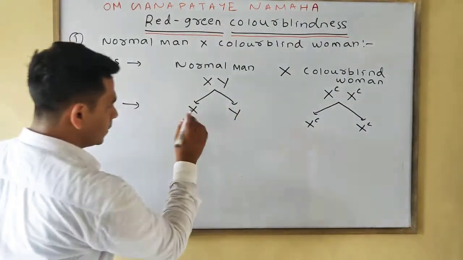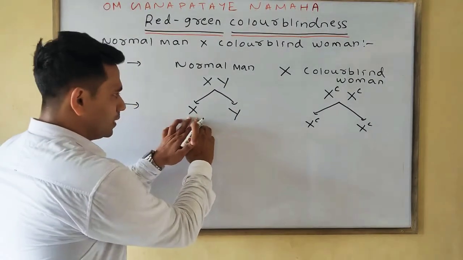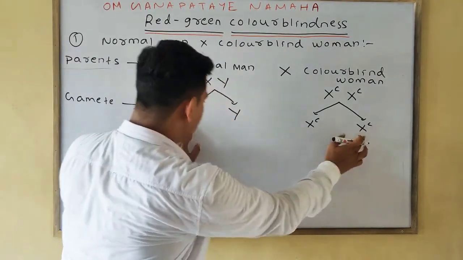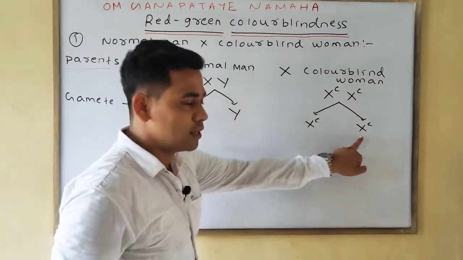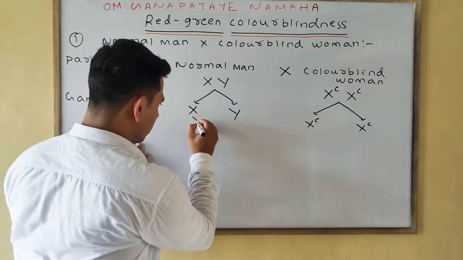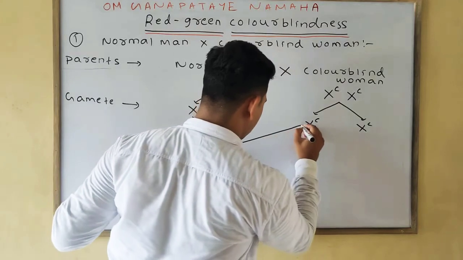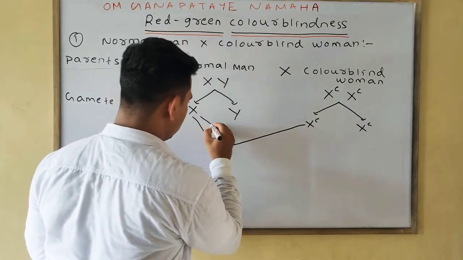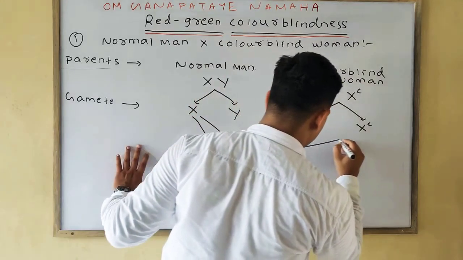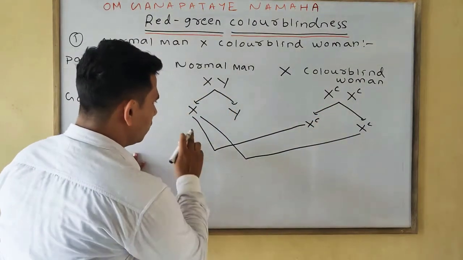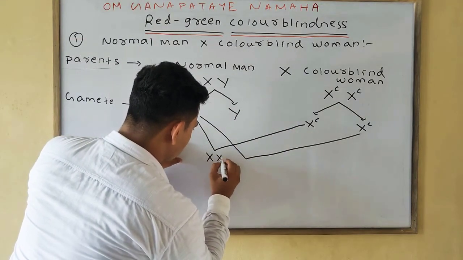Now we will do the cross. First you do it in a serial way so that you will not be confused. First you cross this X with this X^C, and this Y later on with this X^C. So first one, we take the cross of this, the other one, take the cross of this. First one is XX^C, XX^C.